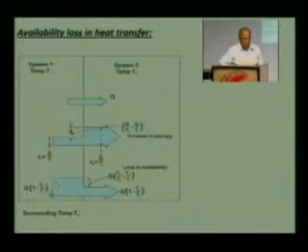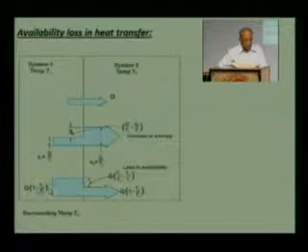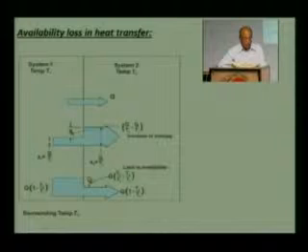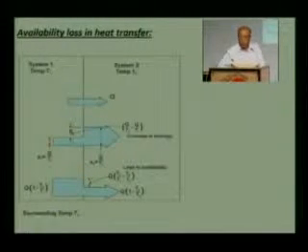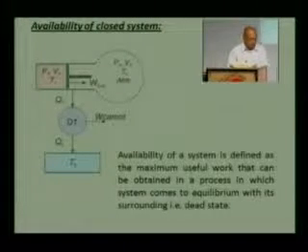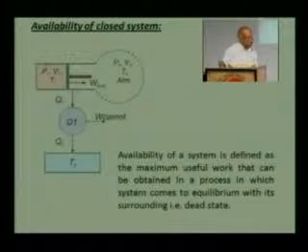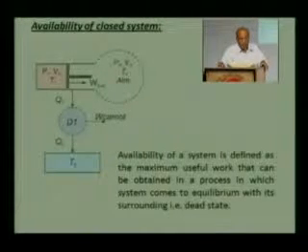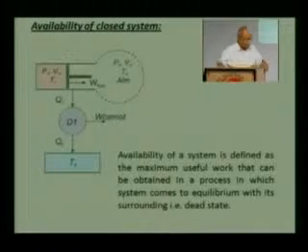The availability here is 1 minus T0 by T1 into Q, the availability here is 1 minus T0 upon T2 into Q, and therefore, the loss in availability is Q into T0 by T2 minus T0 by T1. Therefore, the heat must be used at the highest possible temperature to have the maximum availability, and the temperature should not be allowed to drop, to be thermodynamically efficient. Now, this was about the availability of source. Then we come to availability of a system.